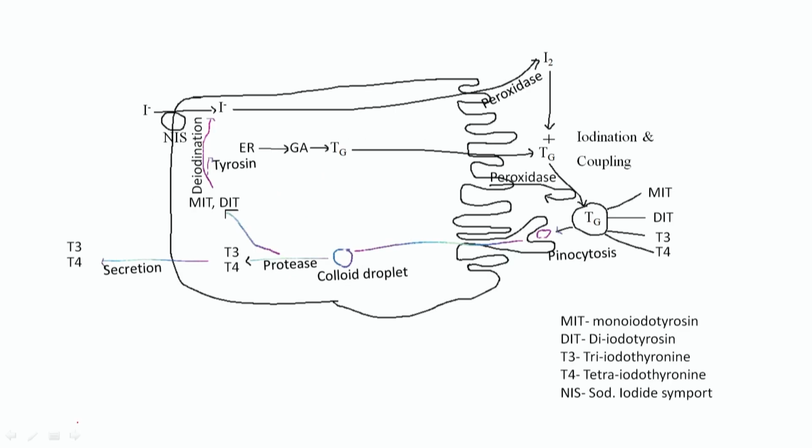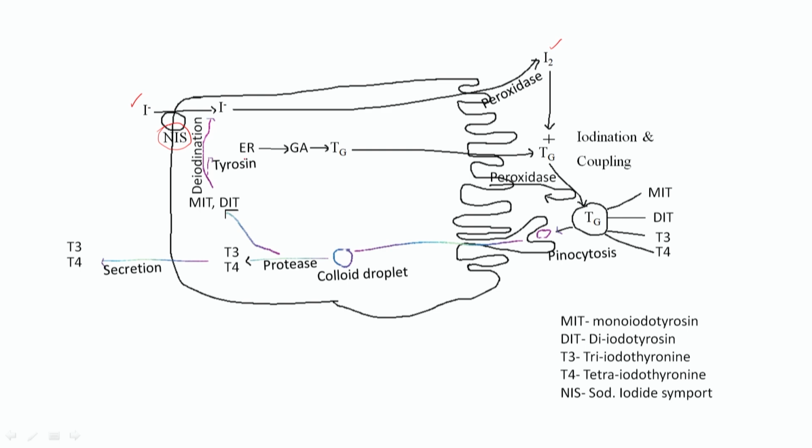This is the diagram where it will be very easy for you to understand how the synthesis of thyroid hormone takes place. I told you that the iodide form of iodine that we ingest is absorbed through the digestive tract, and it is taken in through a channel called NIS, the sodium iodide symporter. Through this, iodide enters into the follicle, and then it gets oxidized into elementary iodine with the help of an enzyme called peroxidase. As I told, oxidation of iodide is very important for the formation of elementary iodine.